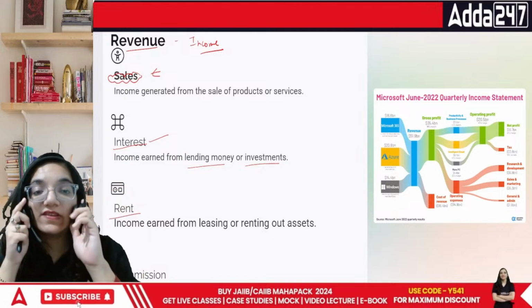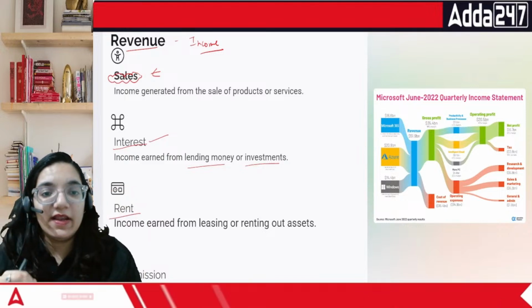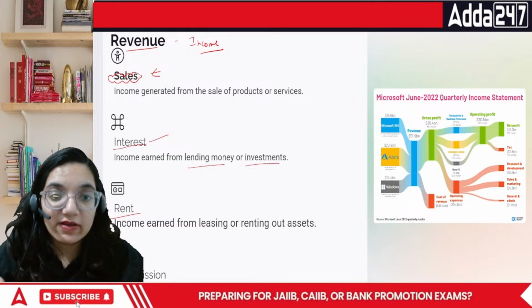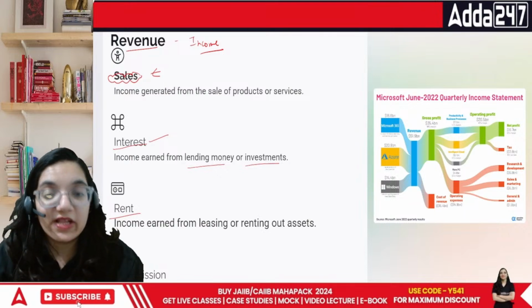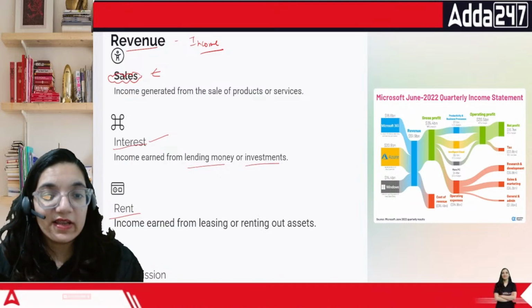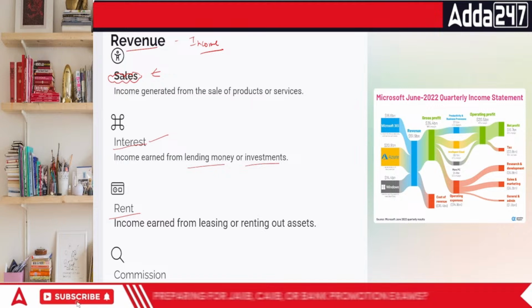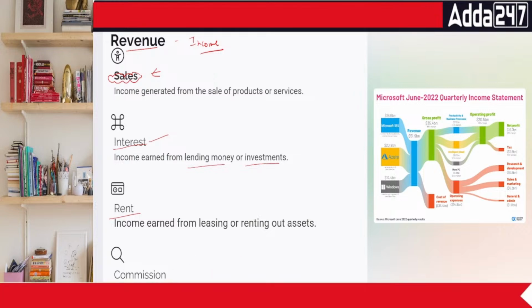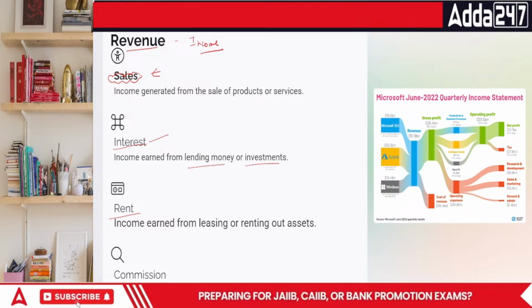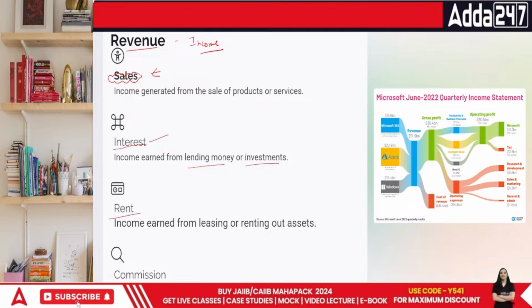When we talk about rent, what do we mean by this? Rent is basically the money that we'll be receiving, just because we have given a property to someone else to use. So in this case, renting out would be covered here. This is rent received. And the last one is basically the commission that we are supposed to receive because we might be doing something other than our business activity. Do we do only business to earn money? No. Sometimes our business also does something unconventional to earn. So that is also something that will happen.